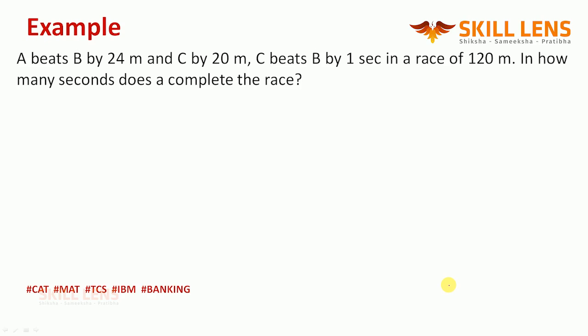A beats B by 24 meters and C by 20 meters. C beats B by 1 second in a race of 120 meters. In how many seconds does the race complete? Guys, look here. A beats B by 24 meters means, can I say, when A traveled 120, B will travel only 96? Because 120 minus 24 is 96.